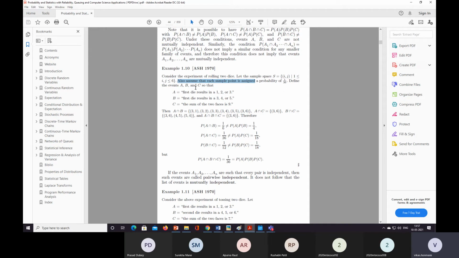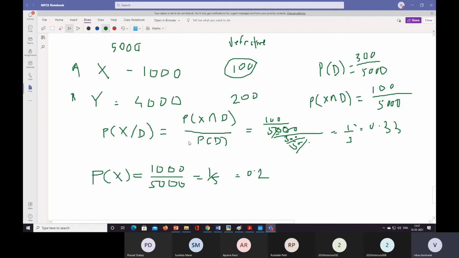Define the events such as first die results in 1, 2 or 3. So I'll just show you what is the sample space for this.